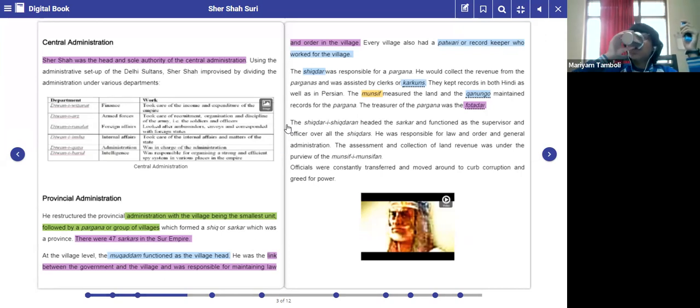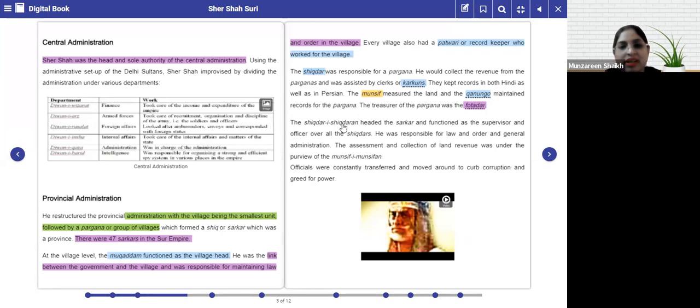The Shikdar-e-Shikdaran, that is headed by the Sarkar. Okay, please underline this: headed the Sarkar and functioned as the supervisor and officer over all the Shikdars. You forgot the main point, and underline the rest.